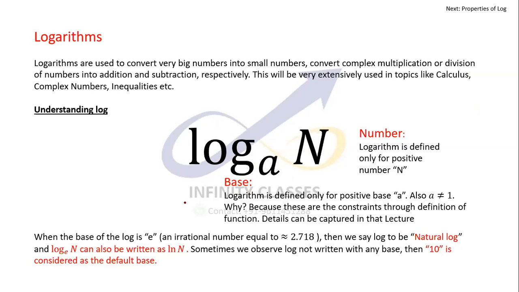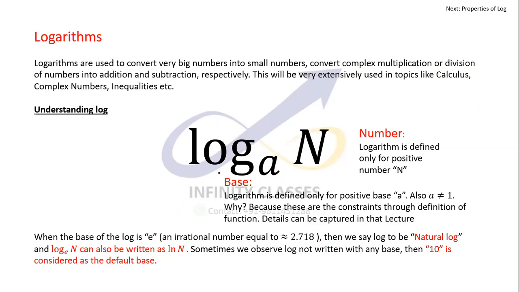Okay, so when we have the base as e, which is an irrational number equal to approximately 2.718 and so on, it is called a natural log. When the value of the base is equal to e, it is called a natural log.